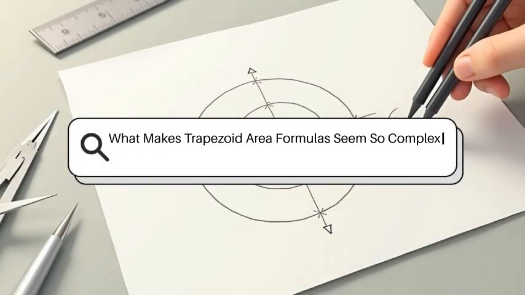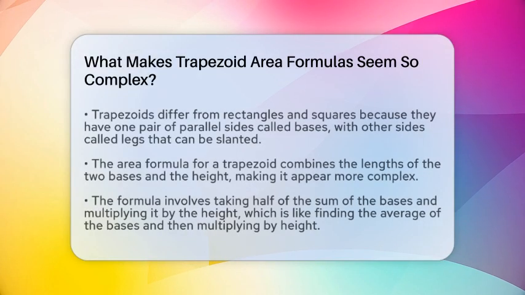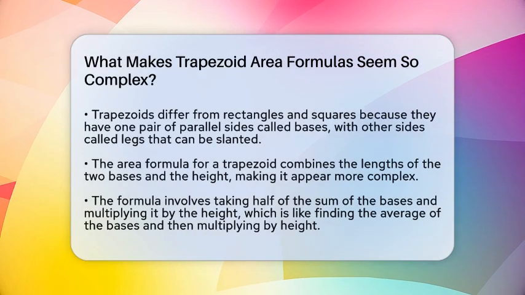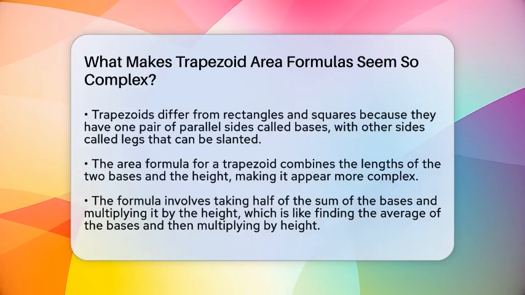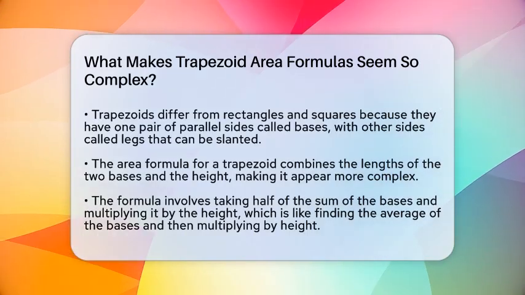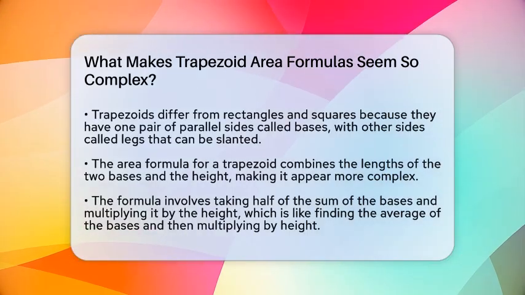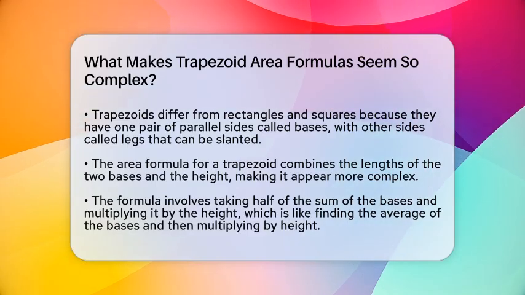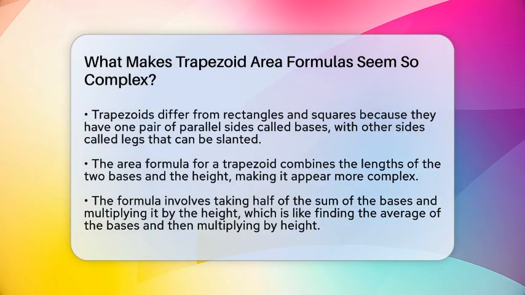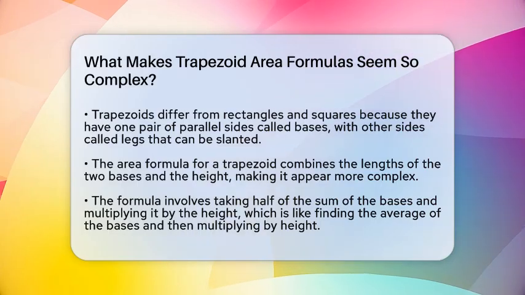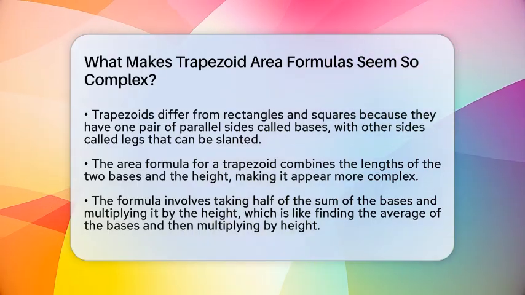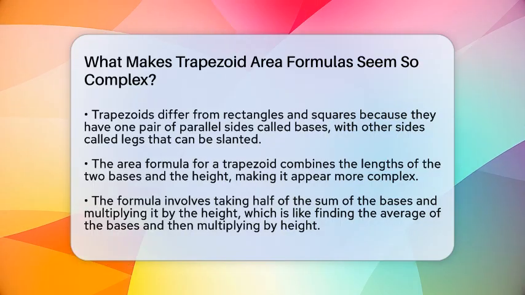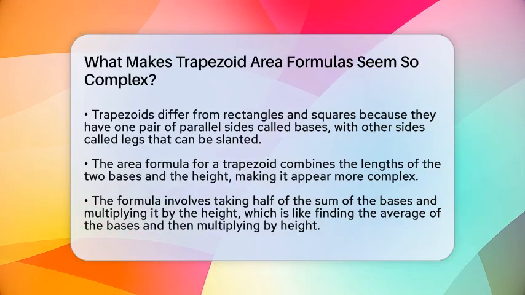What makes trapezoid area formulas seem so complex? Imagine trying to measure a shape that looks like a stretched-out ladder with one side longer than the other. It might seem simple at first, but the math behind it can look confusing. That's because trapezoids are different from other shapes like rectangles or squares. Those shapes have sides that are all equal or right angles, making their area formulas straightforward.